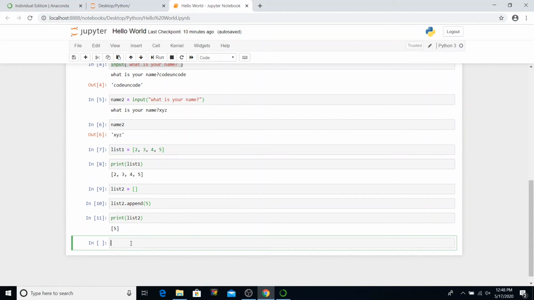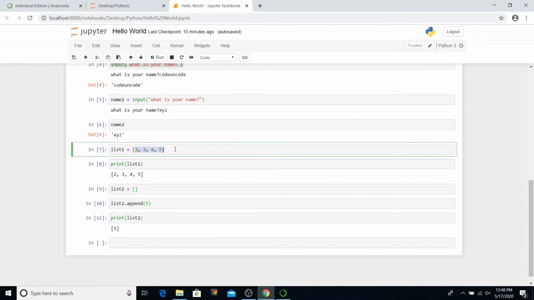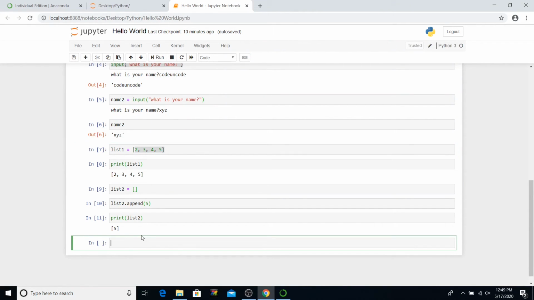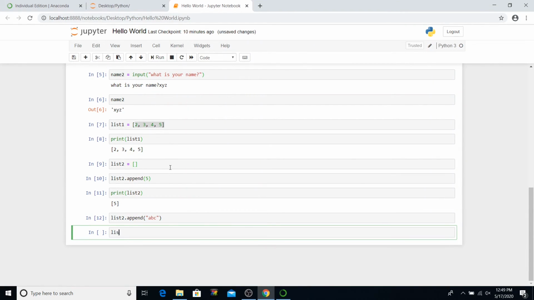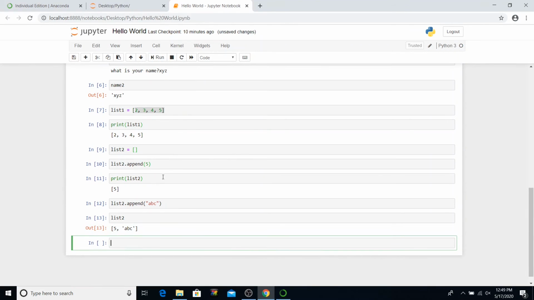Another good feature of list is it does not have to have the same data types in it, but it can have different data types like integer, floating point, or even strings within it. So I will try to append a string value to list2. Append ABC, and when I say list2, you have 5 as well as ABC.